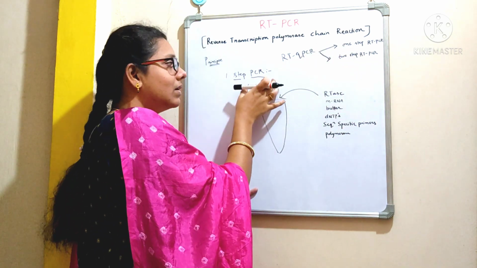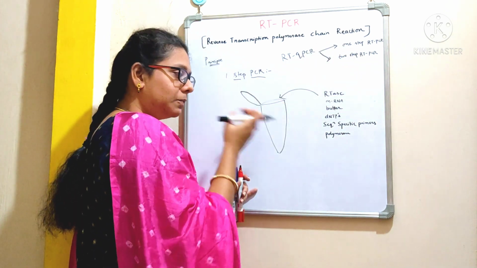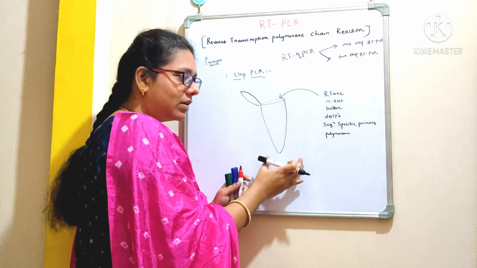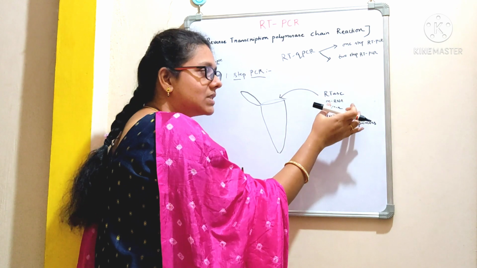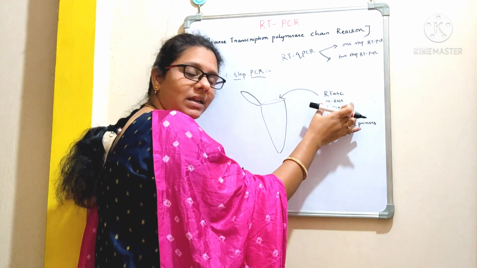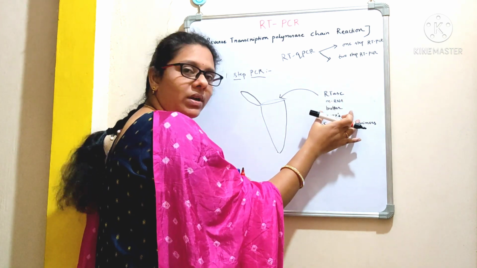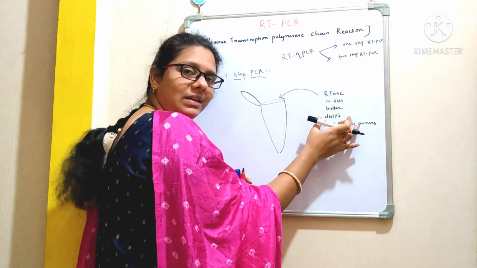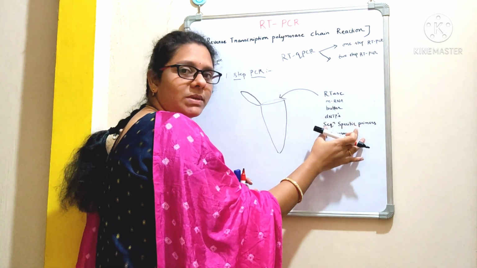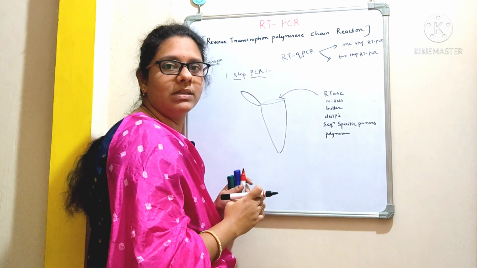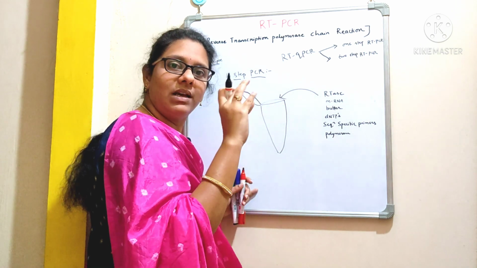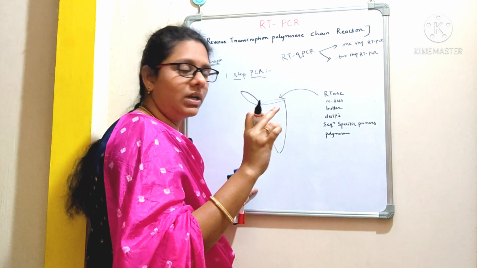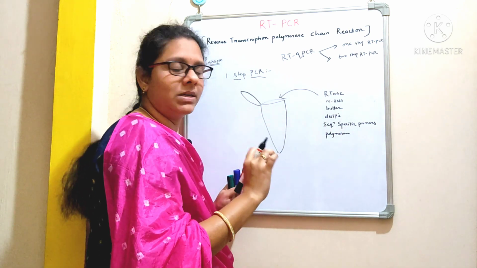So in the one-step PCR, if you look into the PCR tube, what all we need to add? We are going to add reverse transcriptase enzyme, RNA as a template, PCR buffer, dNTPs, sequence specific primers, and polymerase. I already told you that we can use 3 different types of primers like random primers, oligo-dT, and sequence specific primers.